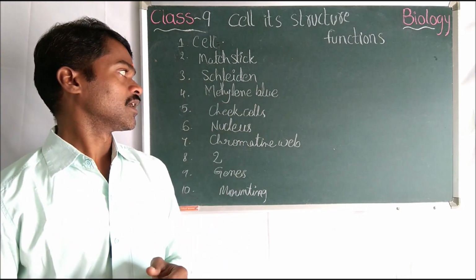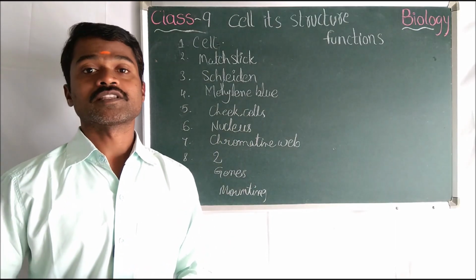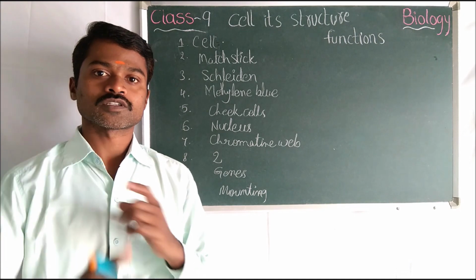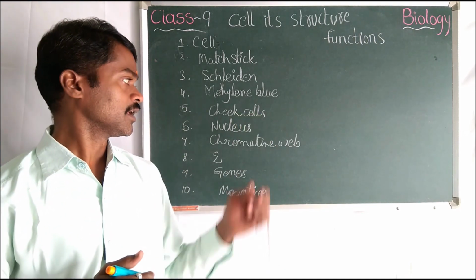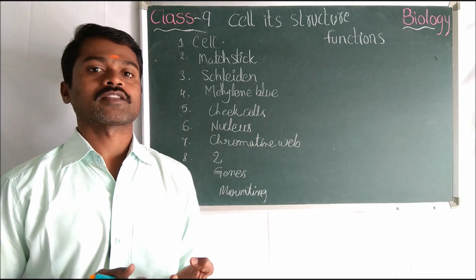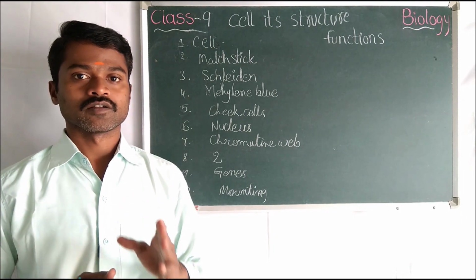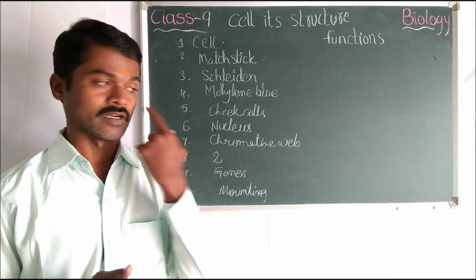Now come to the methylene blue. Answer: what is that? Which staining color do we use to stain the nucleus? Okay, in the nucleus experiment, methylene blue. Okay, from where should we collect the tissue in the nucleus experiment? That is from the cheek. Okay, from the inside part, not from the outside.